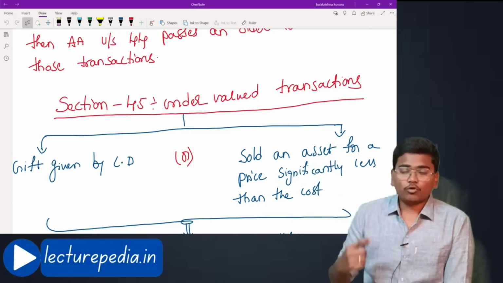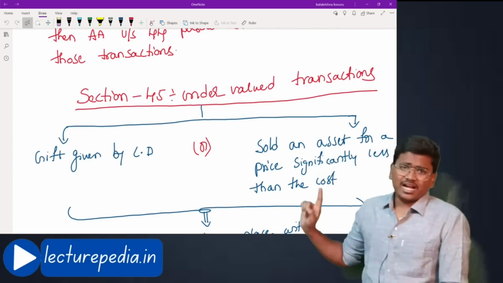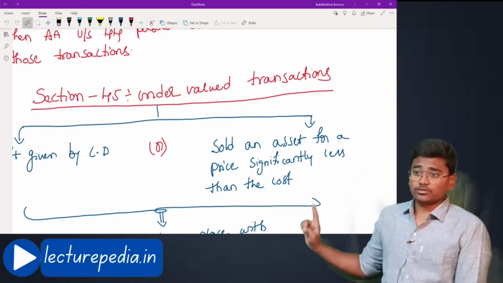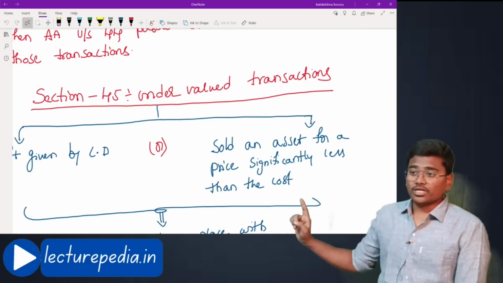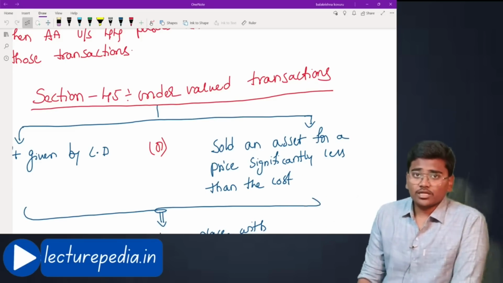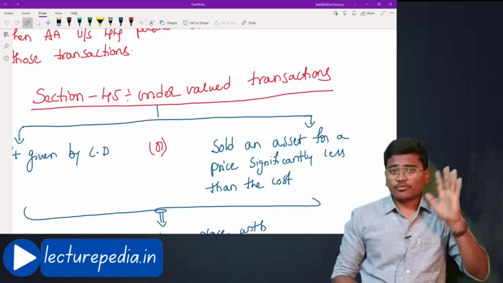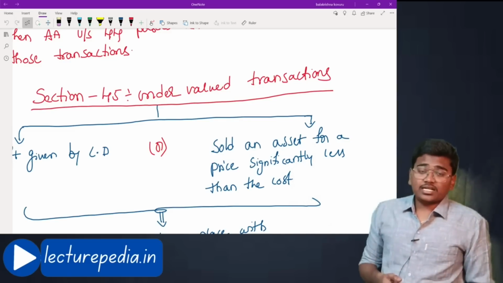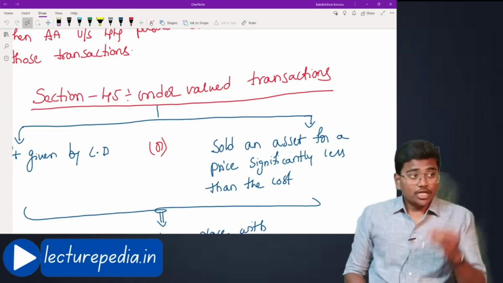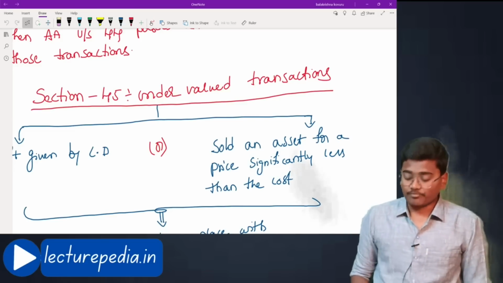Let us see what type of transaction will be covered under undervalued transaction. Under section 45, undervalued transaction means a gift given by the corporate debtor, or the corporate debtor has sold an asset for a price significantly lower than the cost. Let's say the corporate debtor has purchased some asset at 5 crores, but now it is selling that asset for only 2 crores. If the same asset had to be bought from the market, it would cost some 5 to 6 crores, but it is selling at 2 crores. Then that would be an undervalued transaction.